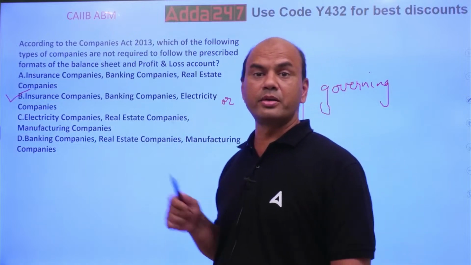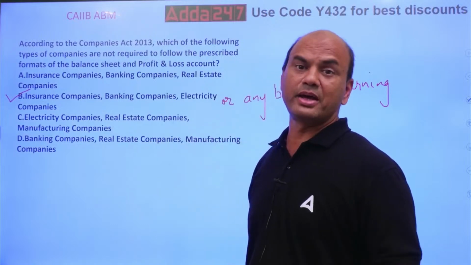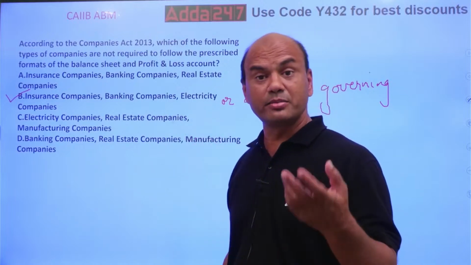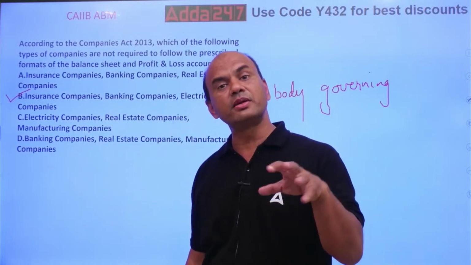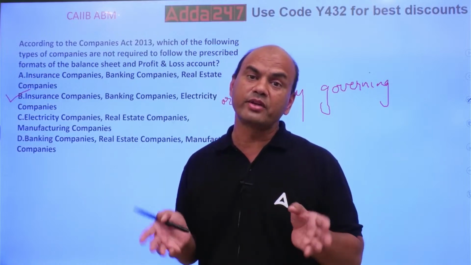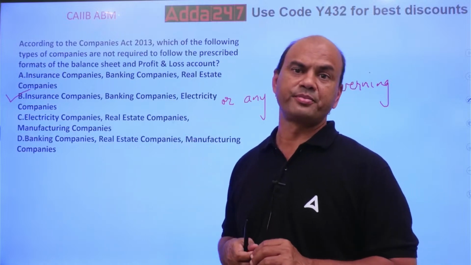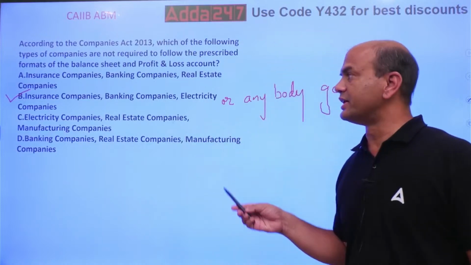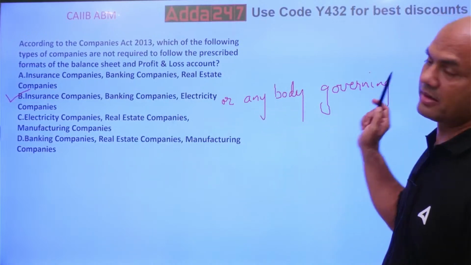Understand one peculiar point about all these. Insurance companies are governed by whom? Insurance is governed by IRDA, banking by RBI, electricity by the Electricity Board. Now note that these governing bodies have given a typical format of balance sheet and P&L to these companies, so they have to follow that format. That's why I have written insurance companies, banking companies, electricity companies, or any body governing.